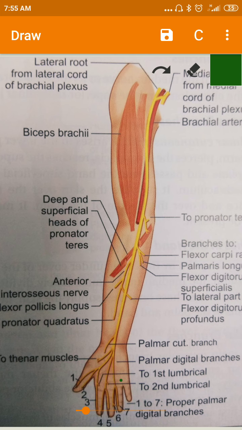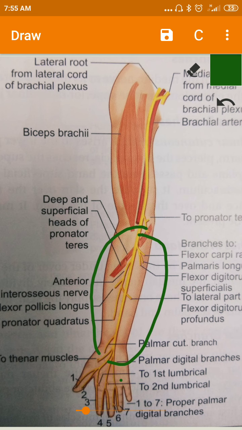That means the median nerve is the principal nerve of the anterior compartment of the forearm. So the major part of the muscles are supplied by this median nerve. Though it doesn't give any branches in the arm, it is giving many branches in the forearm.